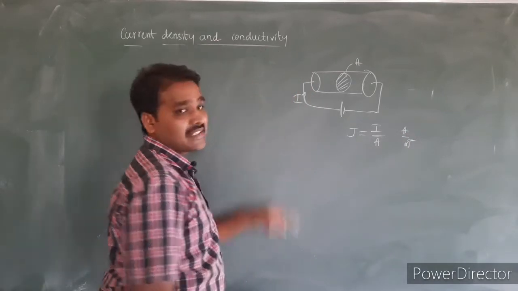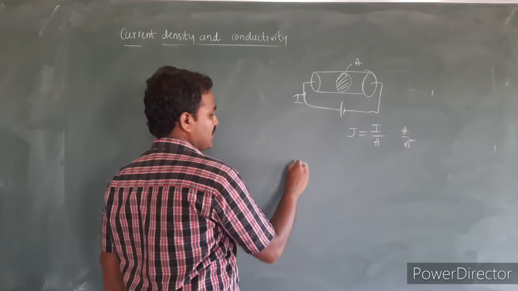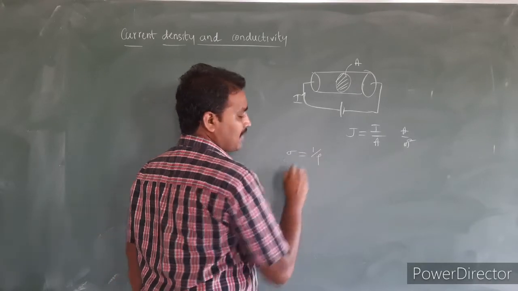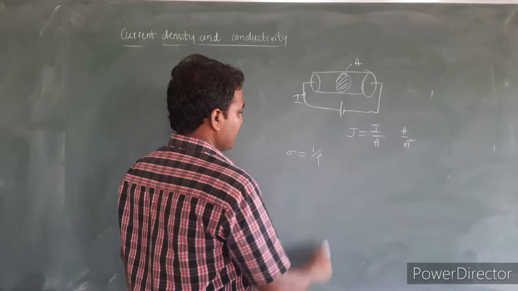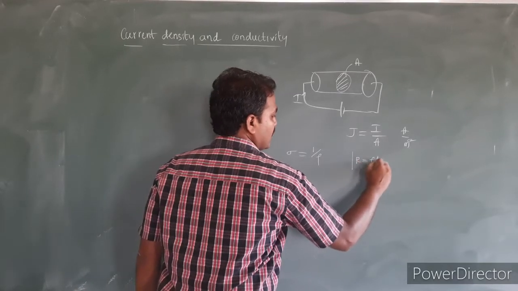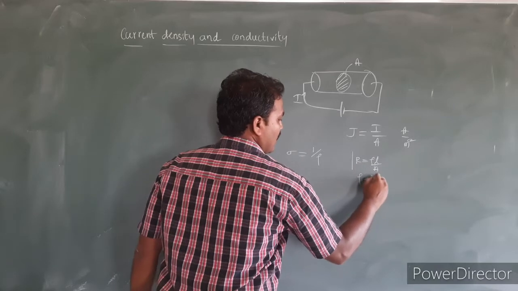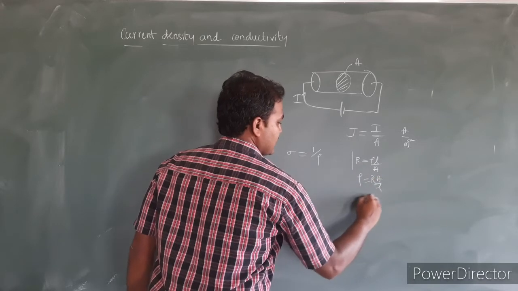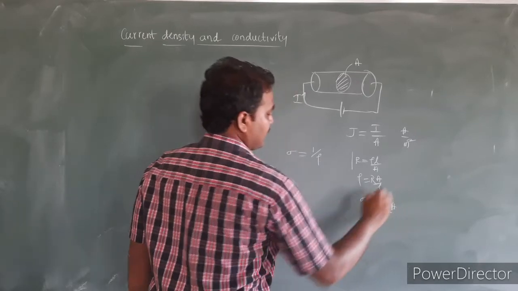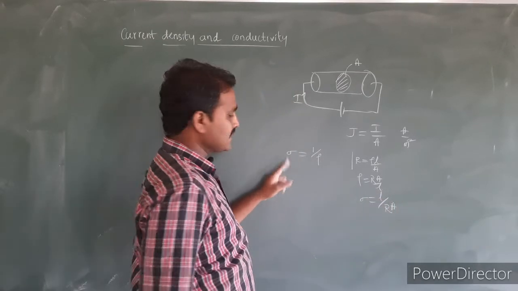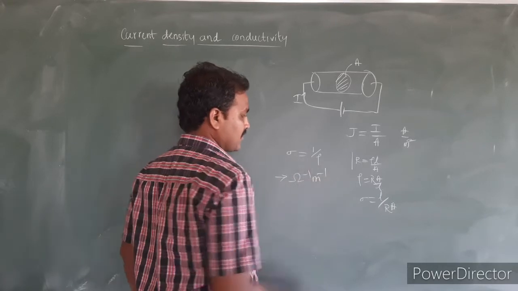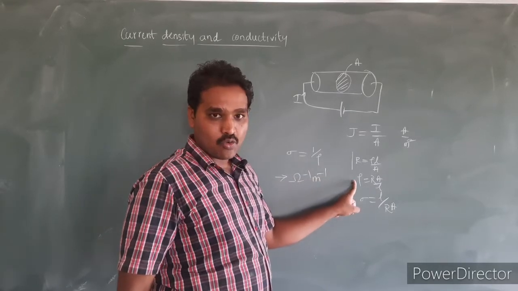Okay, and the conductivity is the inverse of resistivity. It is denoted by sigma. Sigma is equal to 1 divided by rho. What is the expression for sigma here? We know R is equal to rho L divided by A, so rho is equal to RA divided by L. Sigma will be equal to L divided by RA. And the unit of this sigma is per ohm per meter, because the unit of resistivity is ohm meter.